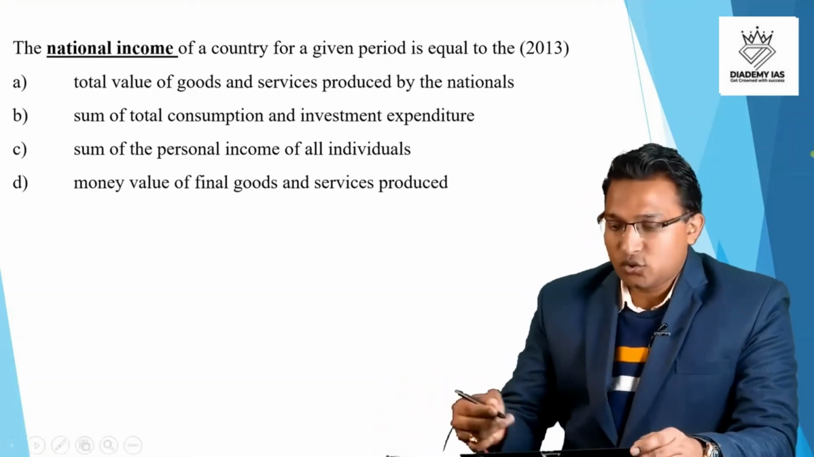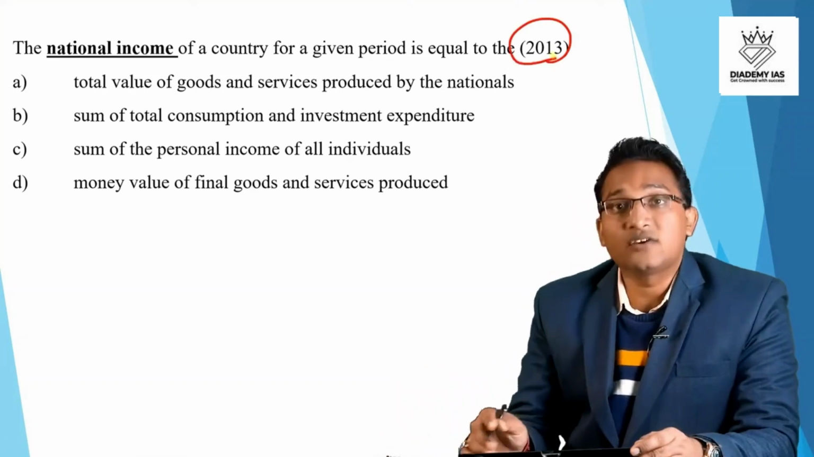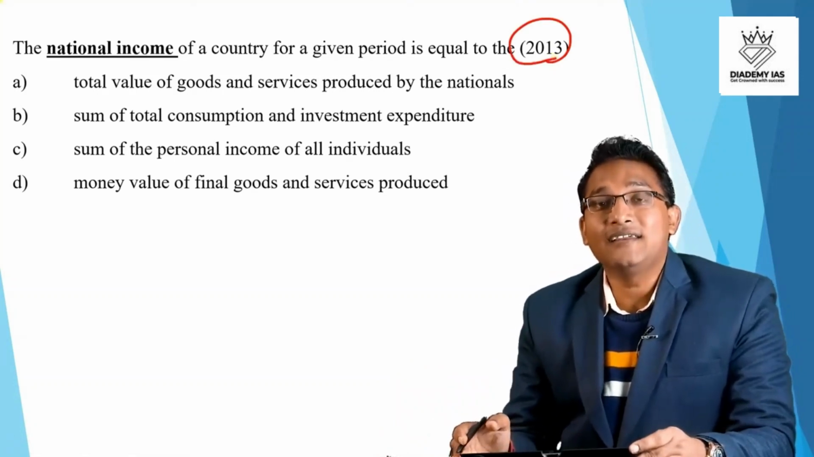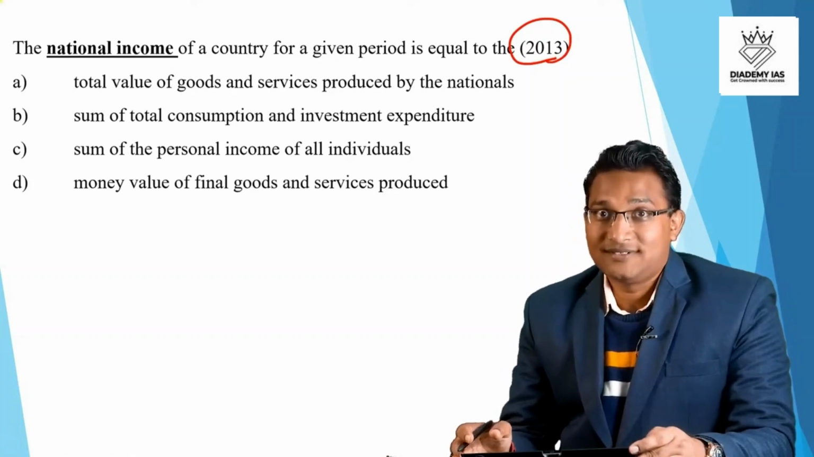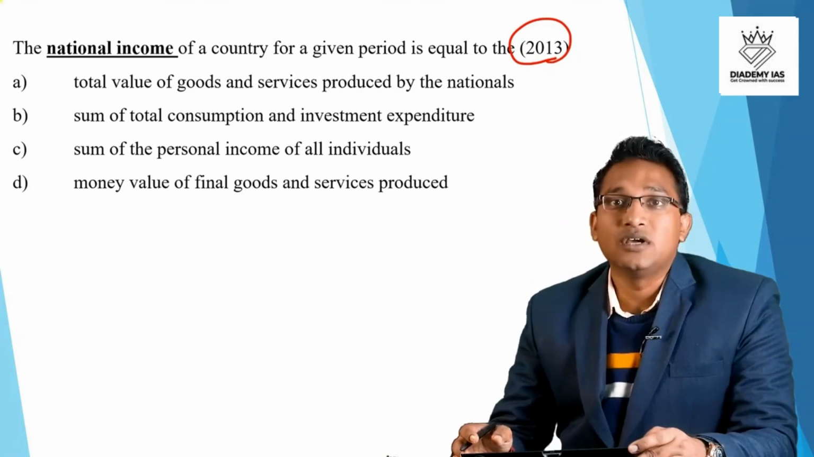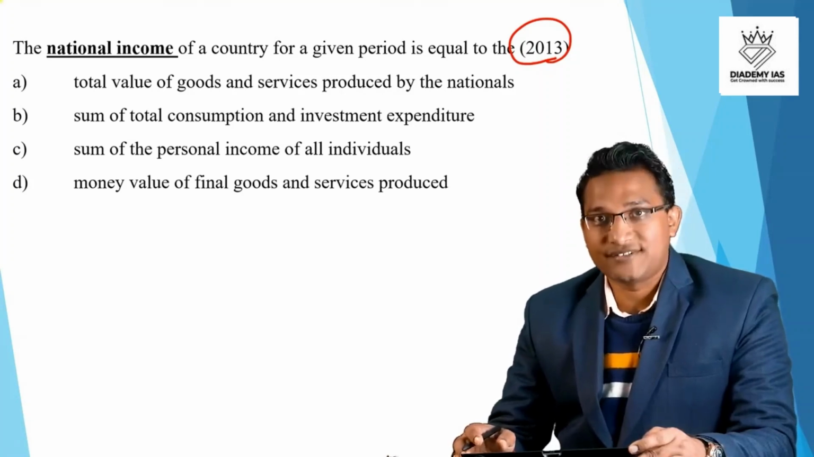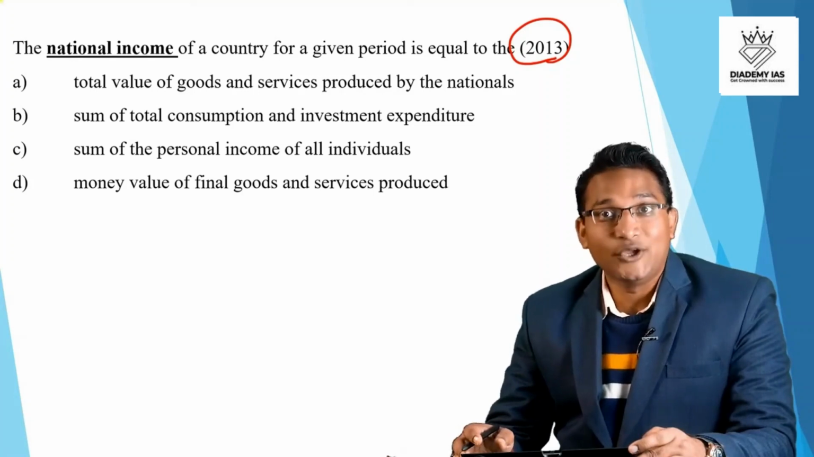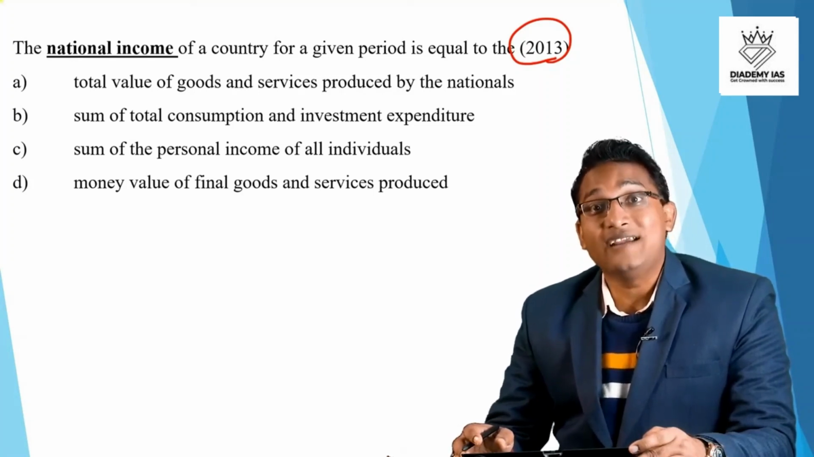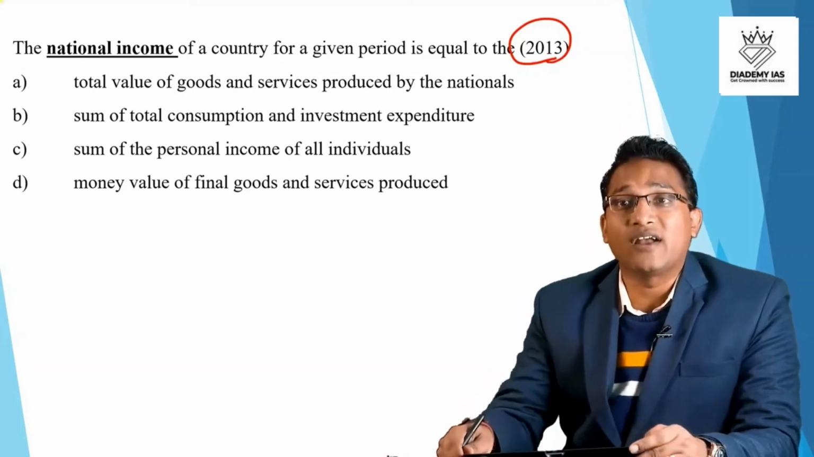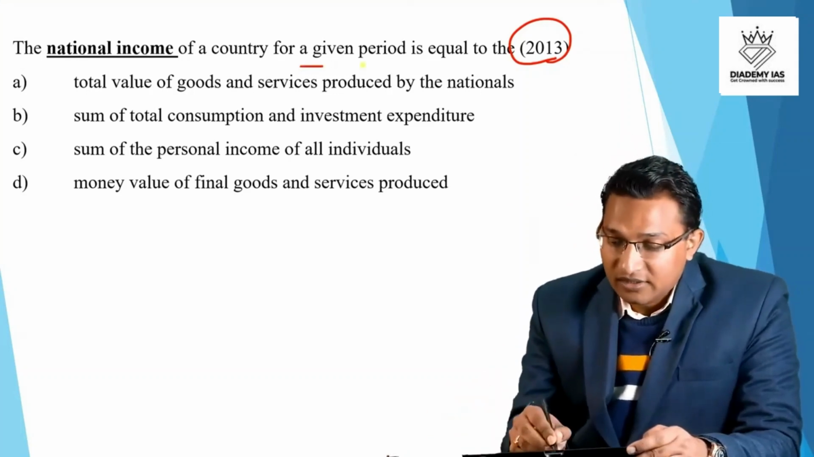So friends, this question was asked in the year 2013, and let us again recap the question. And please keep in mind that whenever you are reading any question, you should underline the keywords so that when you are deciding the correct answer, you are able to decide in a fast manner. So the question is, national income of a country for a given period is equal to.